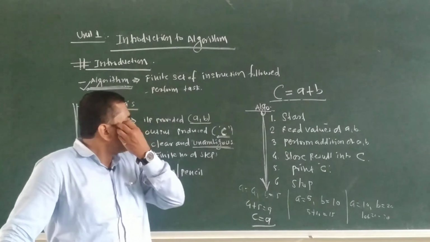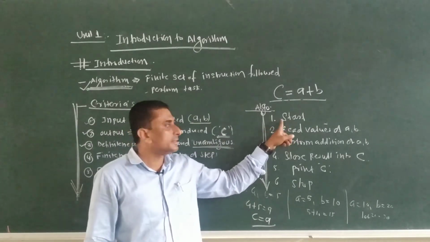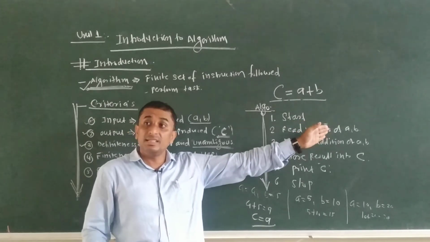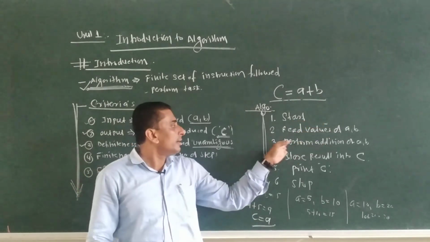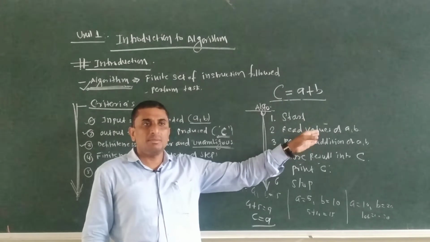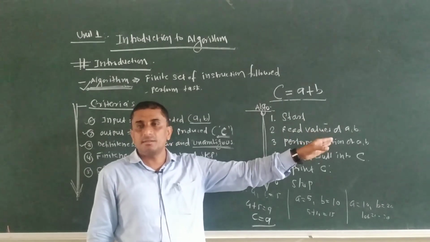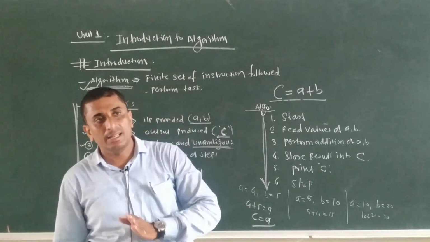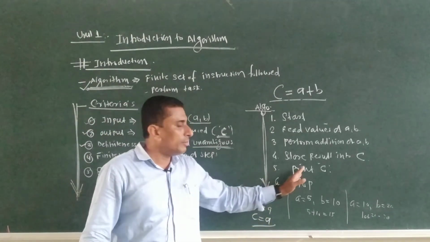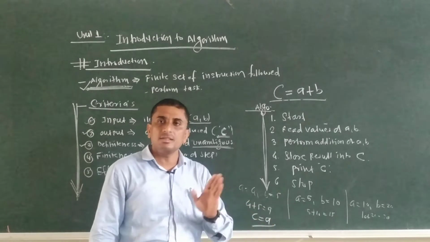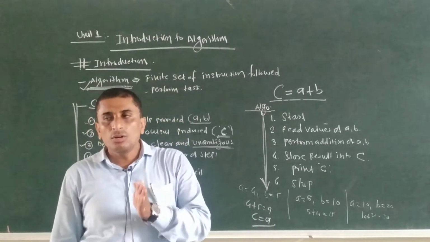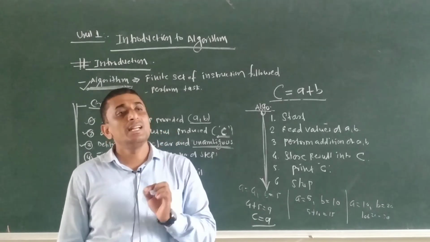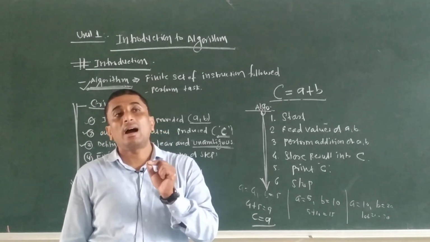For example, first we start with start. Step number 2, read the values of two variables A comma B. That is a clear statement. Then perform the addition of the two variables A comma B. This is a clear statement. Step number 4, store the result into C. That is clear. Step number 5, print C. Step number 6, stop. Each and every statement in the algorithm must be clear and unambiguous.